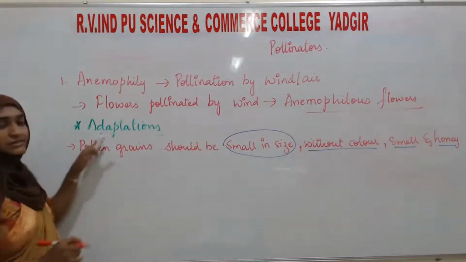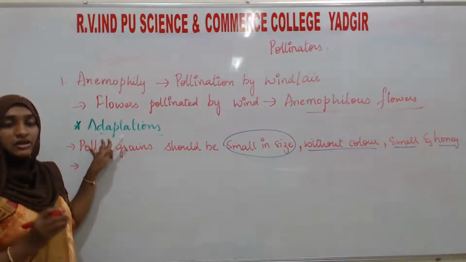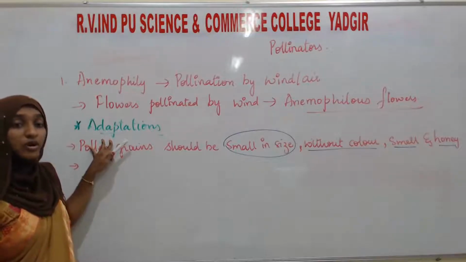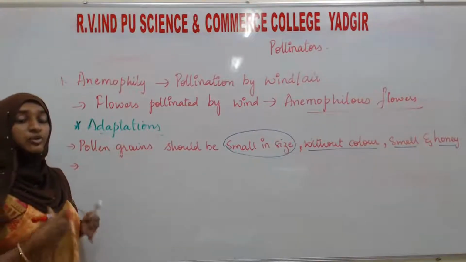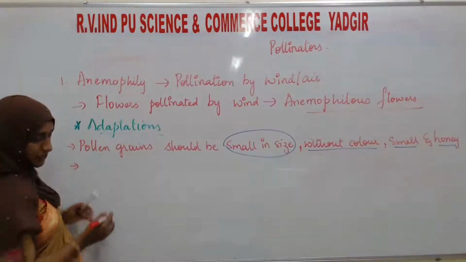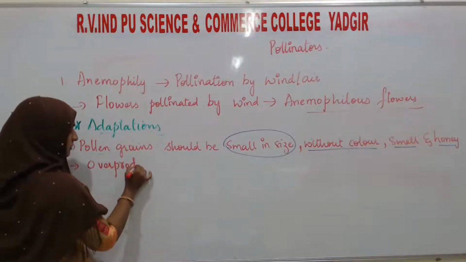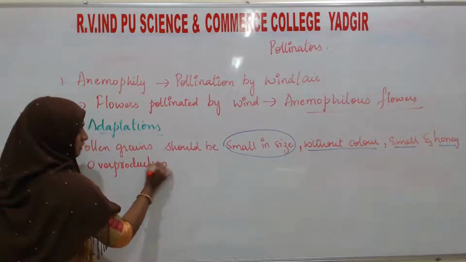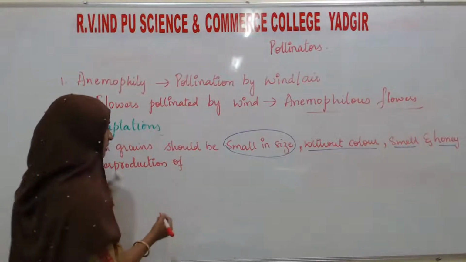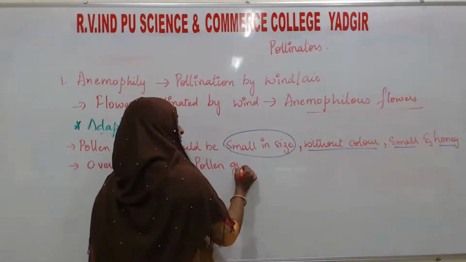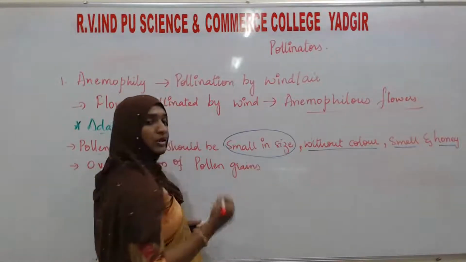Second adaptation, overproduction of pollen grains. In flowers undergoing pollination by wind, the pollen grains should be overproduced, meaning they should be more and more in number.